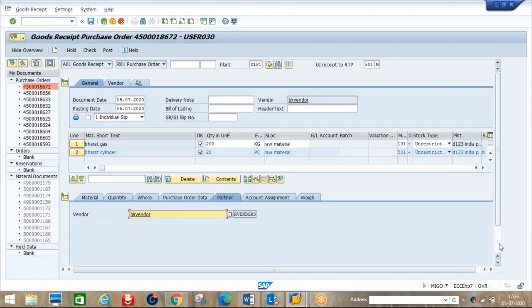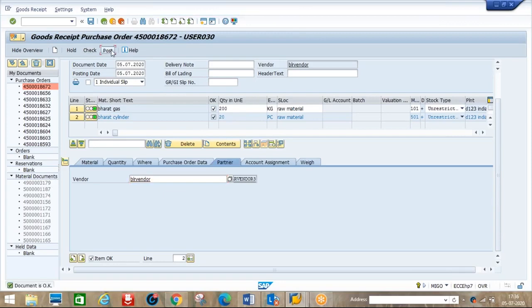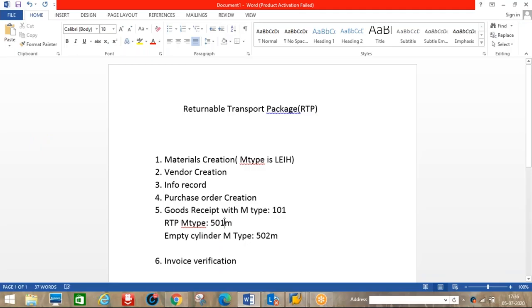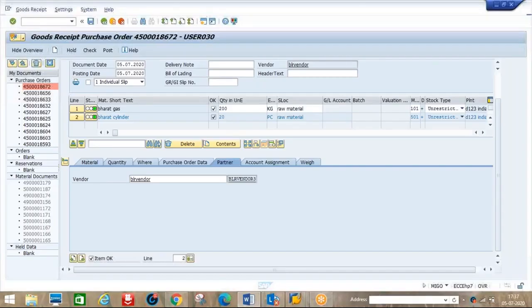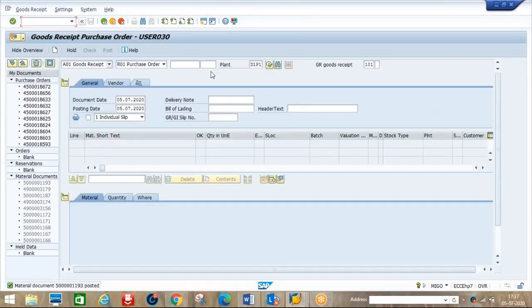Okay, now item. This also checks whether any errors are there. Document is okay, post. See, 501 M will come because it will be adding to our stock, even though it is 501 M. Here it is minus because after we send it, the 501 plus will come. Document is created. Now we'll see MMBE, or maybe I will open another screen.